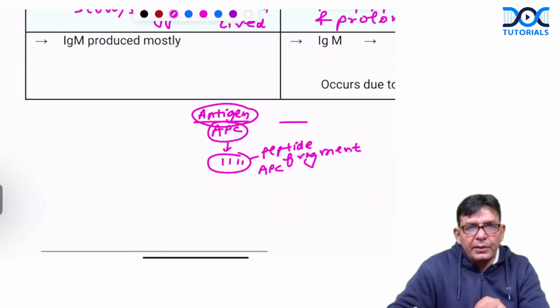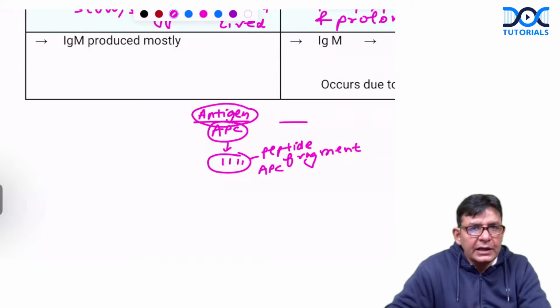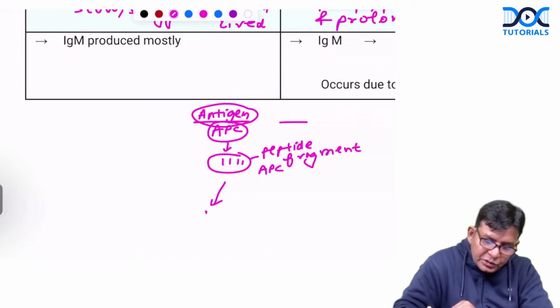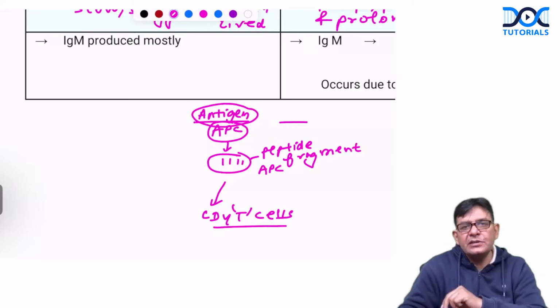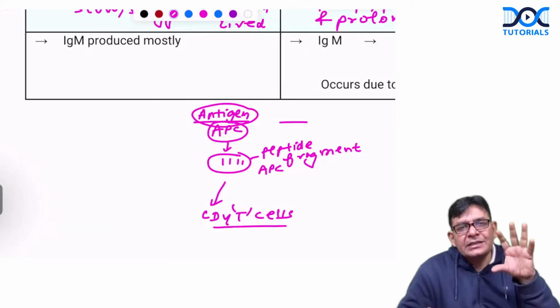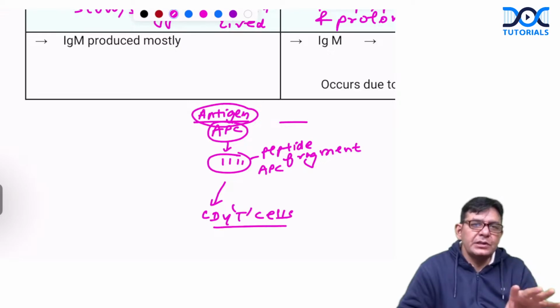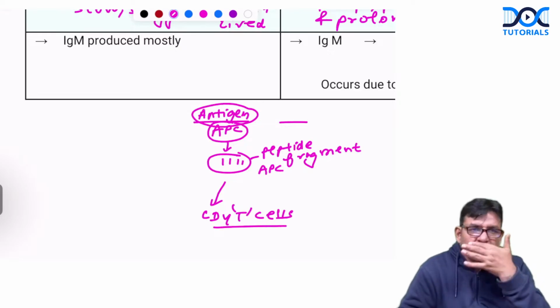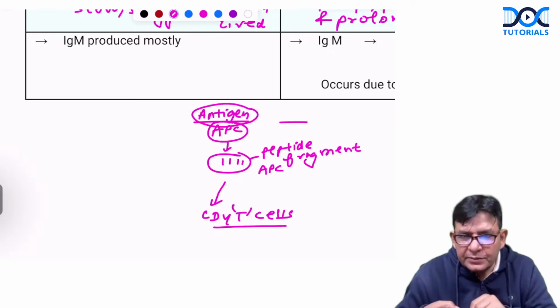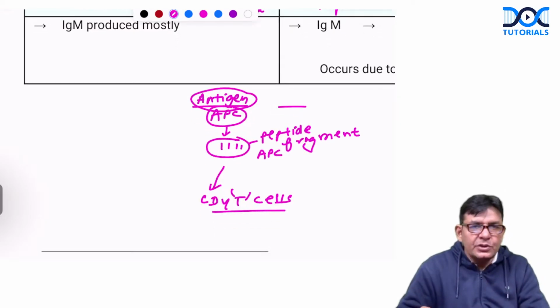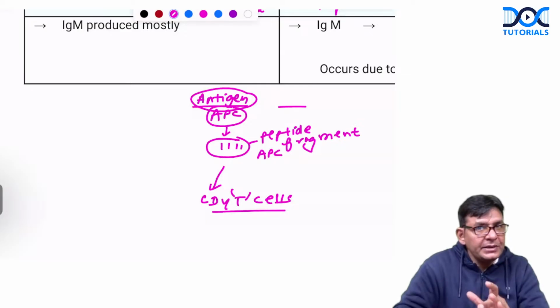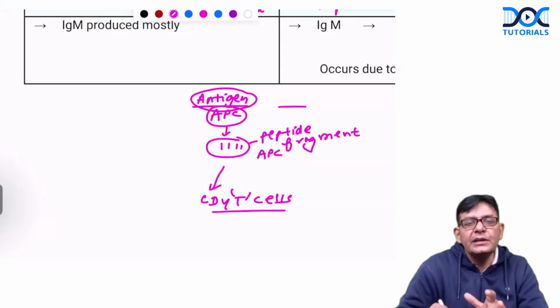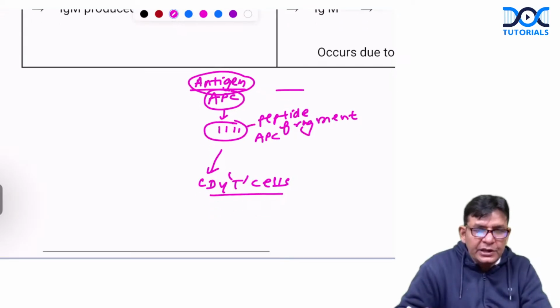So this complex of peptide fragment along with the antigen presenting cell is to be taken to CD4 T cells. CD4 T cells are the central effector cells of the immune system. Means they are, what do you say, the Krishna Bhagwan of the immune system, CD4 T cells. Every exogenous antigen, even though it is killed by the APCs, has to be brought to CD4 T cells. And these CD4 T cells are king.